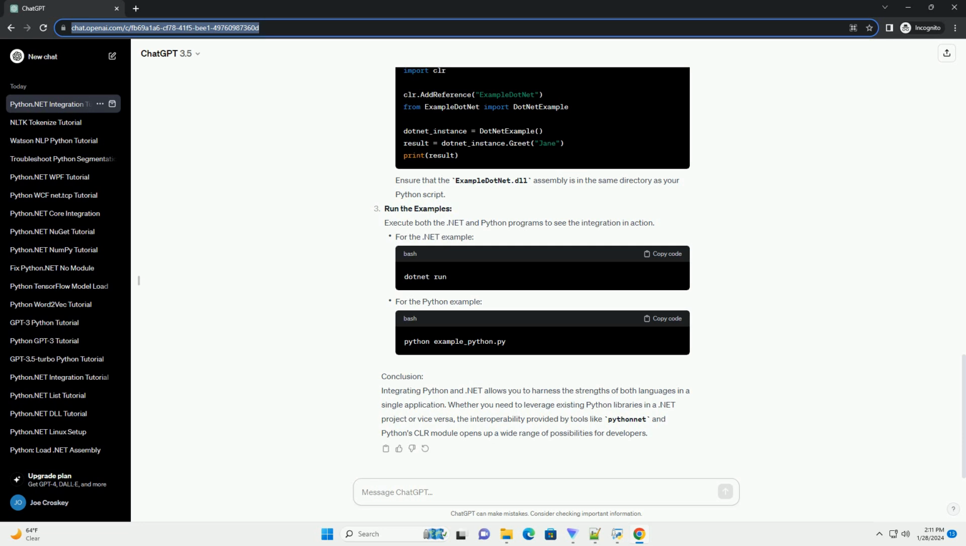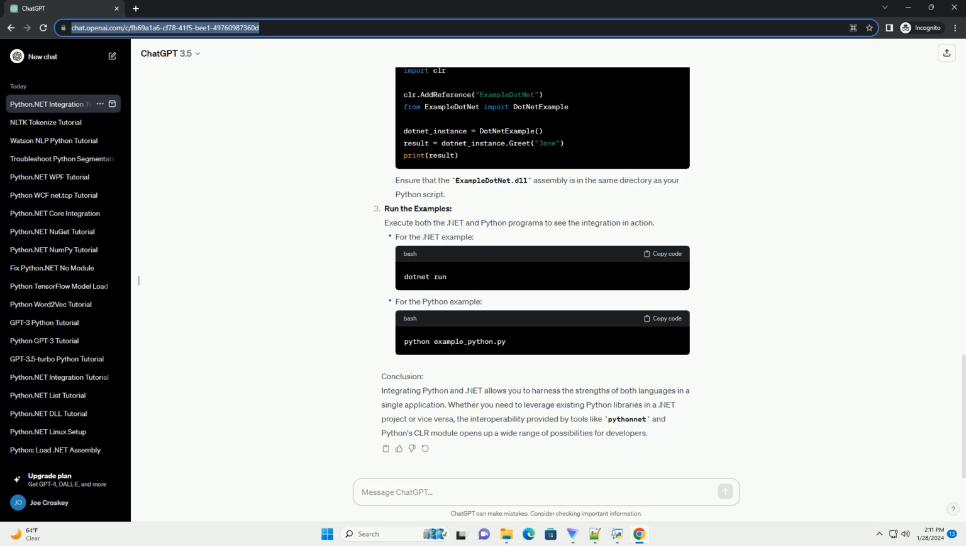Conclusion. Integrating Python and .NET offers a powerful combination for developers. Whether you choose Python for .NET, IronPython, or .NET Core interoperability, these methods allow you to harness the strengths of both languages in your applications. Choose the method that best fits your project requirements and start exploring the synergies between Python and .NET.